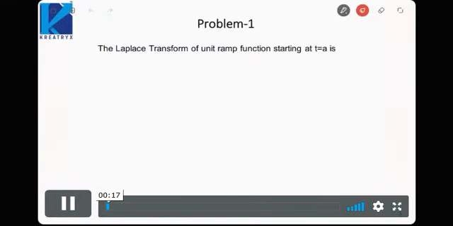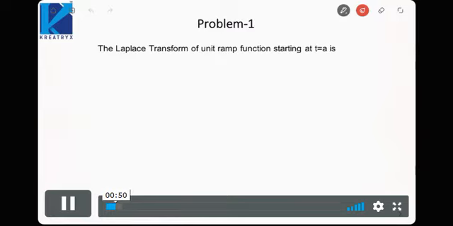Hello guys, in the last lecture we completed our chapter on the Laplace transform. There we saw how we can find the Laplace transform, and we also saw some of the properties of the Laplace transform, as well as how we can define system characteristics like causality and stability in the Laplace domain. So this video is intended to give you an insight so that you can solve problems based on the Laplace transform that have come in GATE. These are all problems from GATE previous years only. So you will get to know what kind of problems are asked in GATE from the Laplace transform.